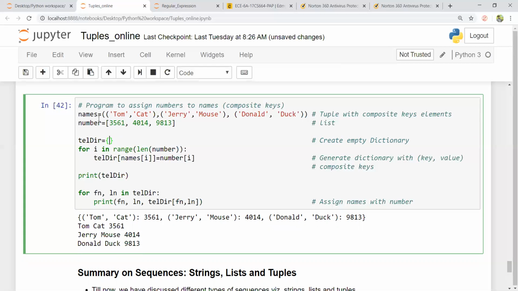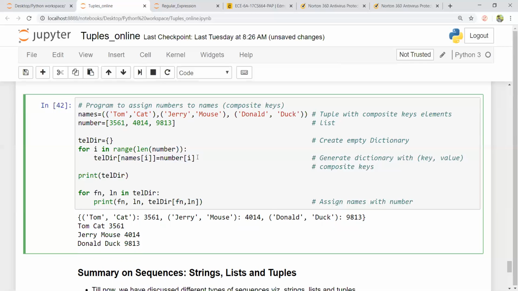Now I would read each element of this tuple: for i in range len of numbers. So len of numbers is 3, for i in range 3. That means it iterates from 0, 1, and 2. So in the first iteration, the i value is 0. So it is names of 0. Names of 0 is this, that is Tom, comma, cat, is equal to number of i.